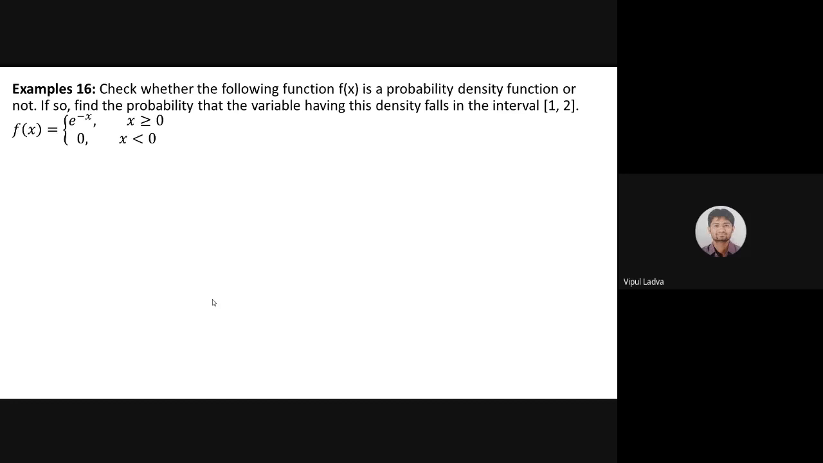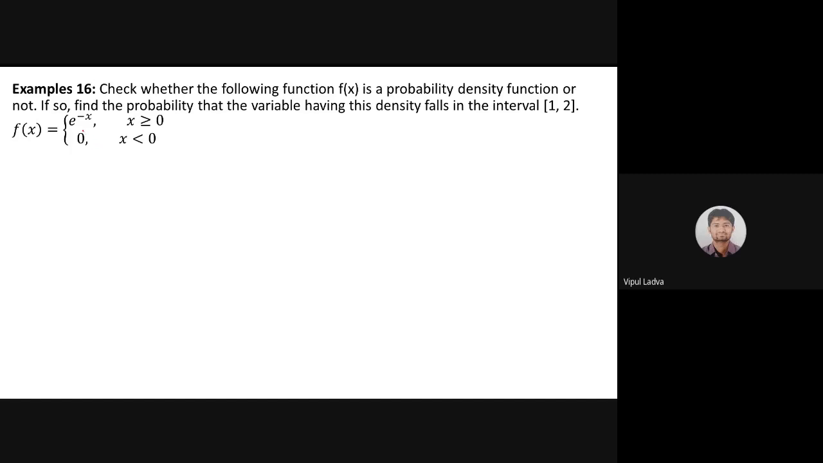First of all, we need to decide whether the provided function, which is defined as f of x equals e raised to minus x, 0, depends on the condition. If x is greater than or equal to 0, then the output is e raised to minus x. This will help us to identify the probability. And if random variable x is less than 0, that means negative, in all those cases it is zero. So we are just interested in this part.